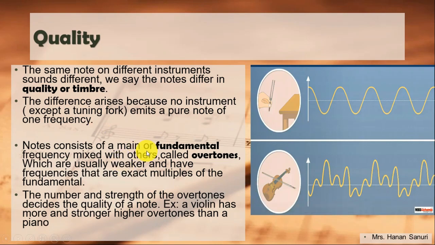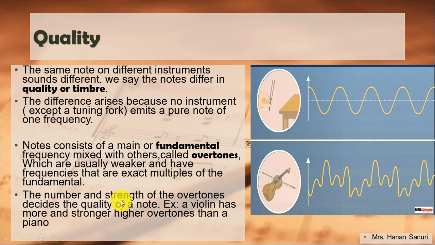Notes consist of a main fundamental frequency mixed with others called overtones, which are usually weaker and have frequencies that are exact multiples of the fundamental. That's why we have different quality or timbre.